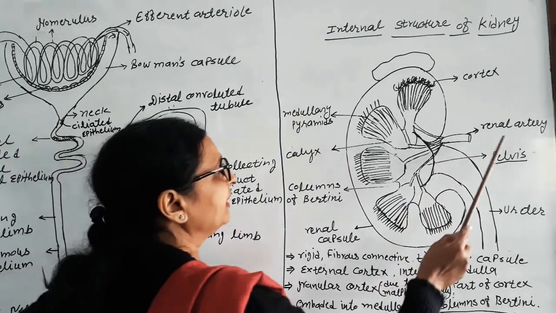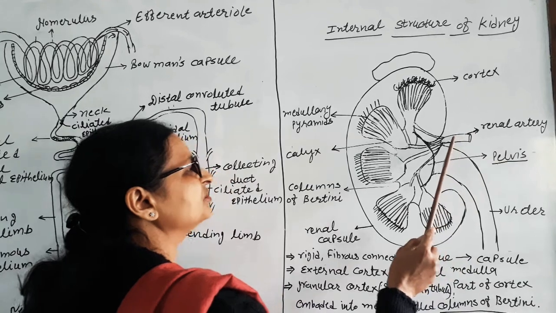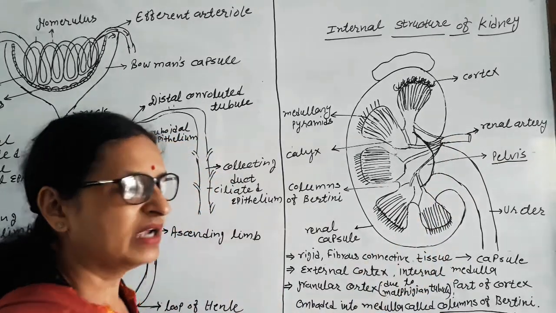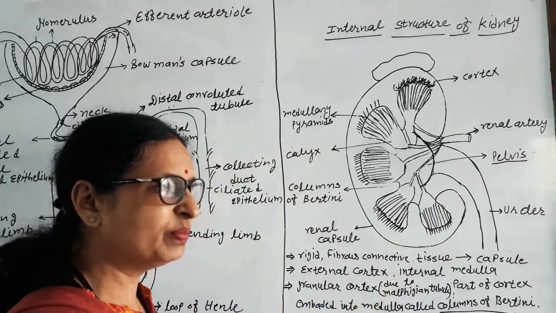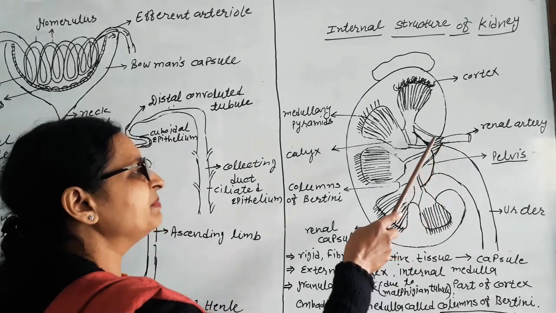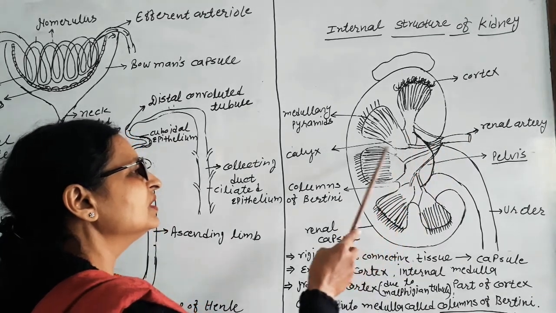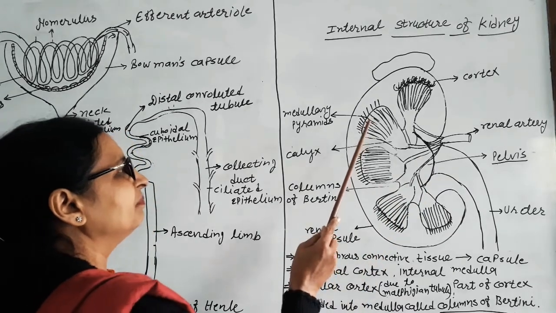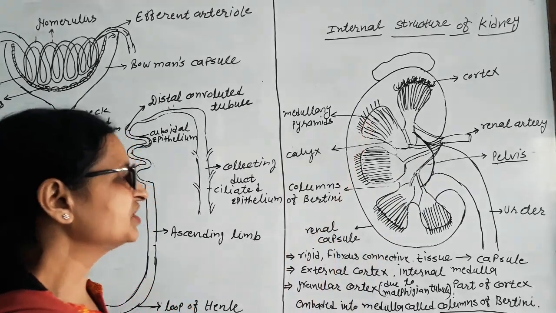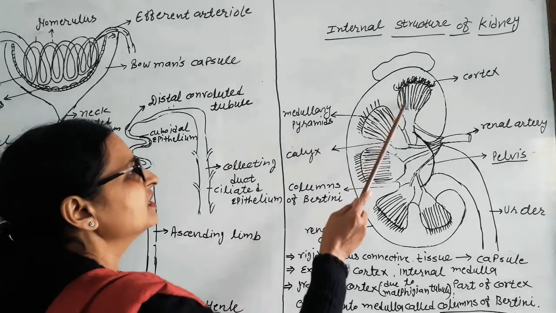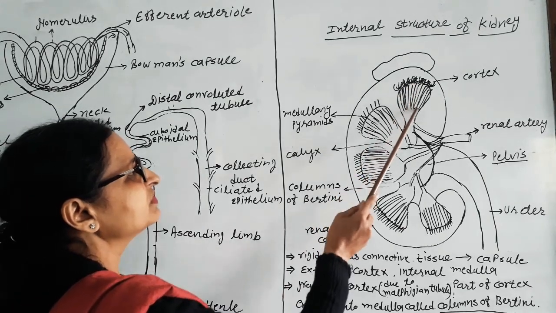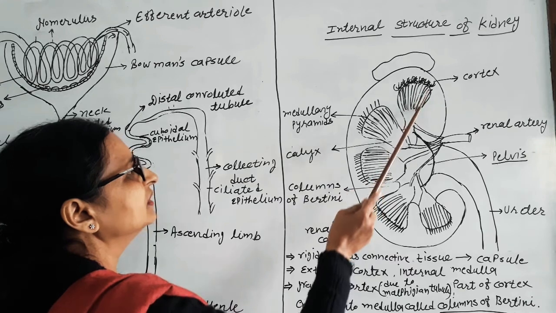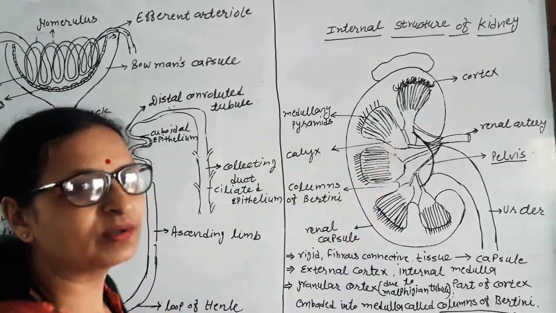Now, the renal artery comes into the kidney. The artery distributes the blood, pure blood. So the renal artery comes and branches, and it goes to each and every pyramid. In the pyramid, there is a structure called the loop of Henle. These linings are called the loop of Henle of nephrons.